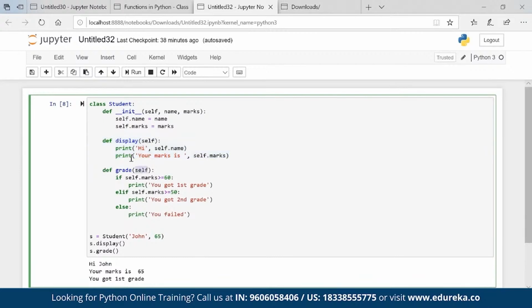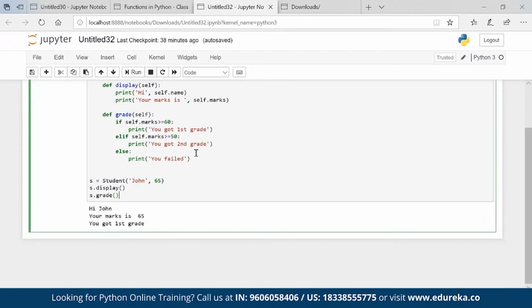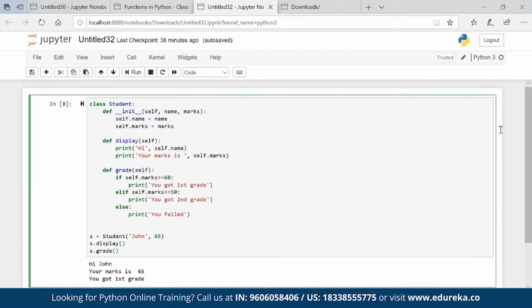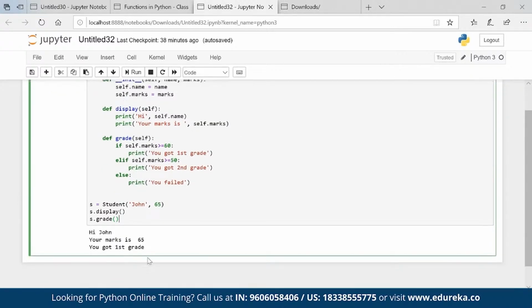We are using self in other methods because we have to pass the variables, right? We have to pass the variables which we are initiating here, and these variables can be passed through self because now it is assigned to self, and then I can very well call these variables. Grade also is a method, absolutely. I can have multiple methods, and these methods are known as instance methods. Okay, there are different types of methods again: instance, static, and class methods.